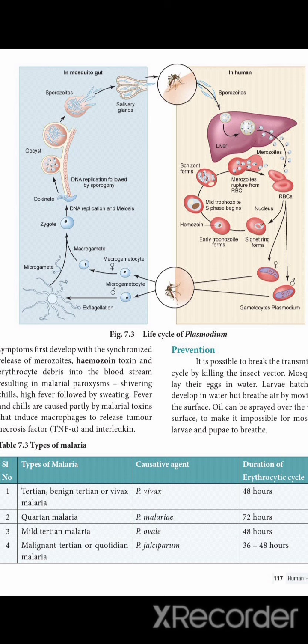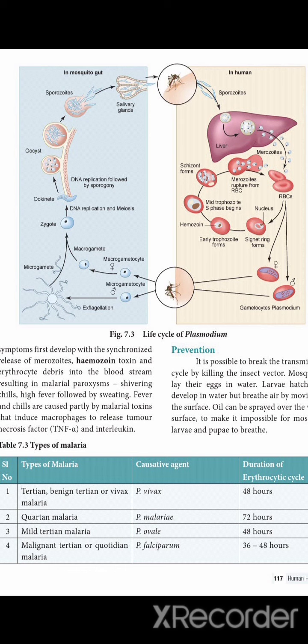So next is prevention. How do you prevent malarial fever? We have to avoid transmission by killing the mosquitoes, because mosquitoes act as the vector. If we kill the mosquitoes, they will not easily affect human beings. We have to close stagnant water and drainage.